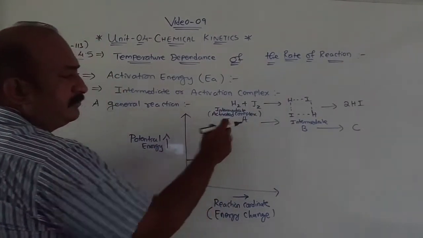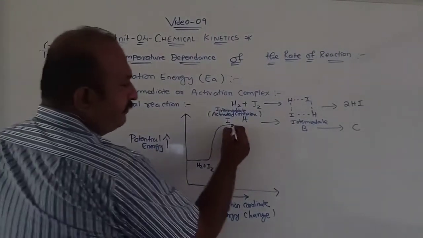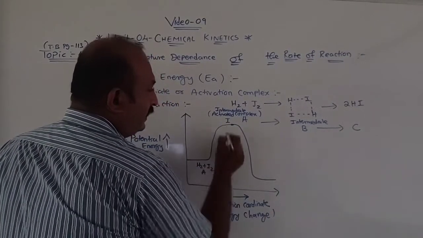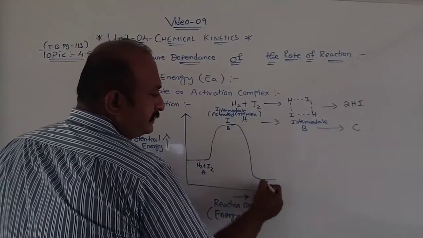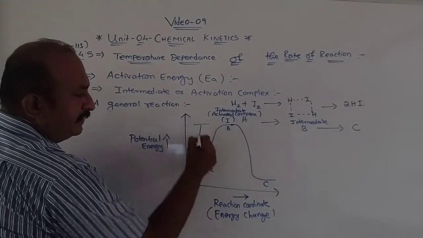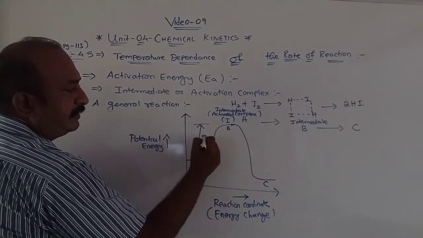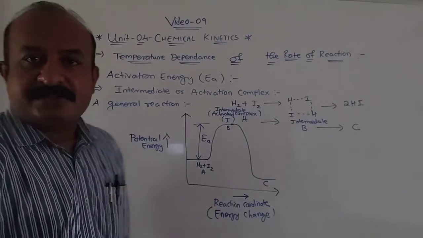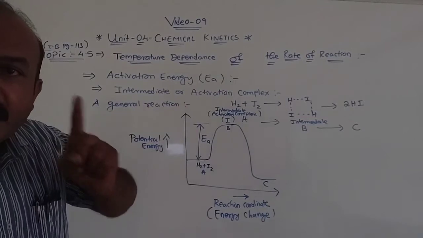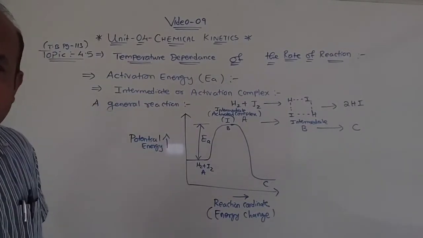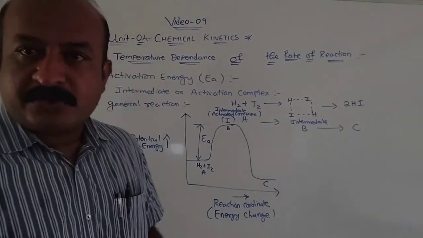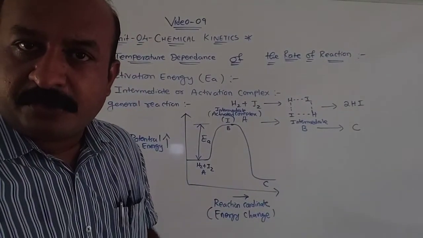Clear? So this is the region where it forms an intermediate, and after that it forms the product like this. This is suppose A, this is B, and this is C. Understood? So this is the part I was talking about. The energy required to form an intermediate is called the activation energy. Understood this part? There is another graph which shows the collision of these molecules and the fraction of molecules.